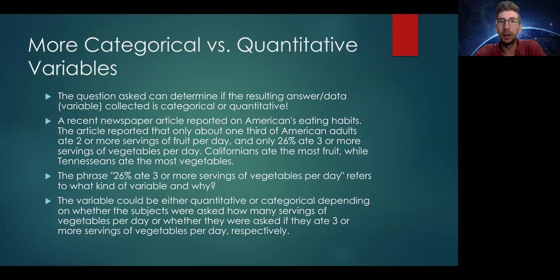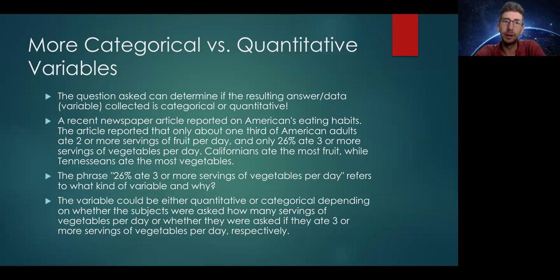If they asked how many servings of vegetables do you eat per day? Well, I could eat 0 servings. I could eat 0.25 servings, exactly 1/4, or I could eat 1/2 of a serving. I could eat 2, 3, 4, 5, 5.5, and so on.